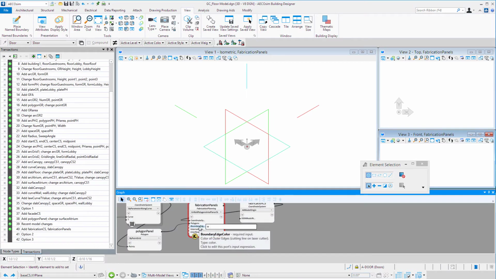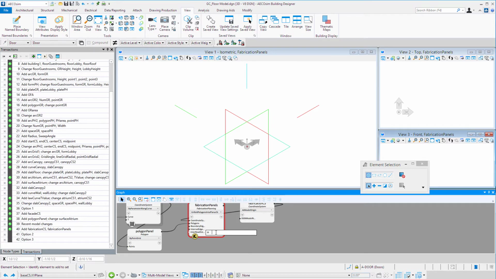Now there's an option to select a color for the boundary edge. So for instance, I might select color 1. And then for the internal edge, I could select a different color. And this would help if you were going to print these, for instance, to a laser cutter, because one color could be designated as the cut line and another color as a score line.